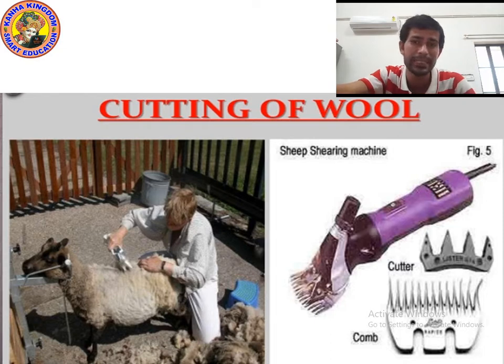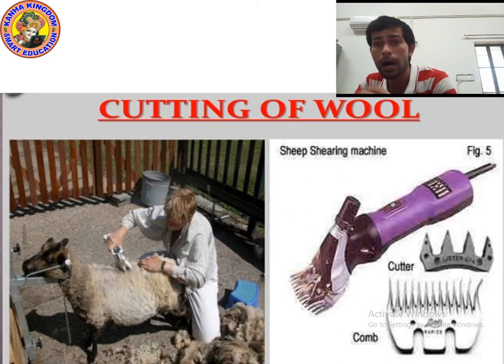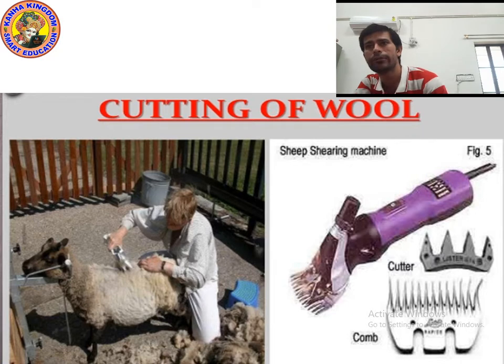So shearing means cutting. How do we do shearing? Shearing is done using a machine. Which machine do we use for shearing? For shearing we use a cutter.